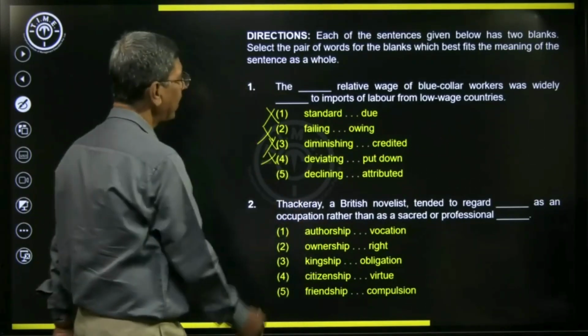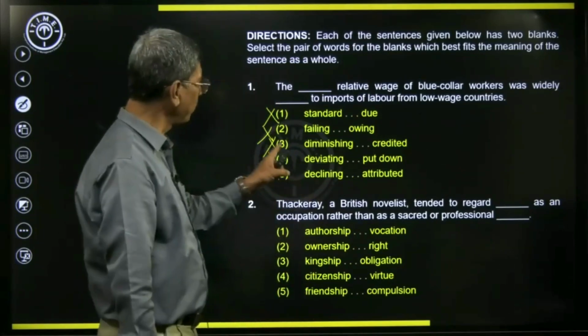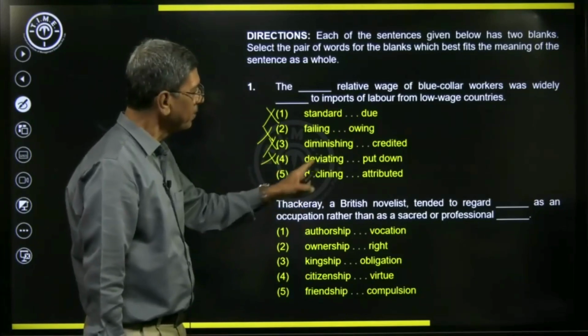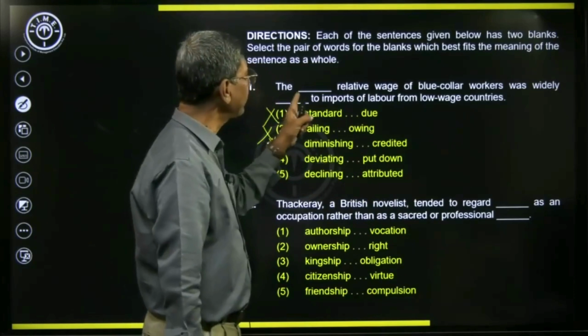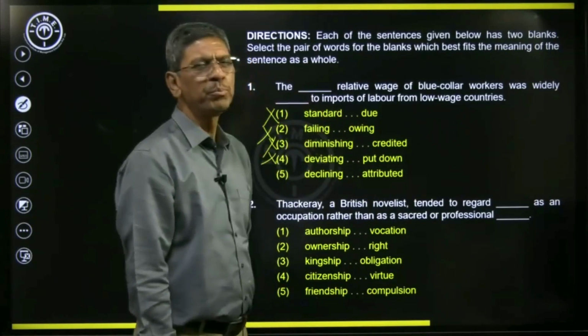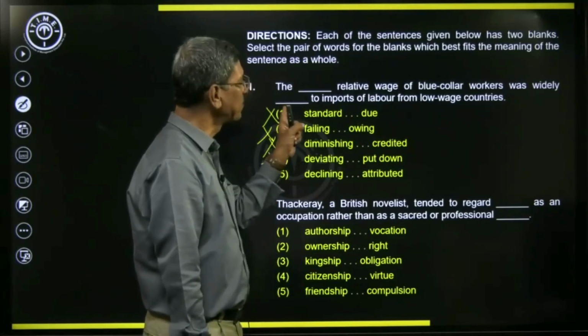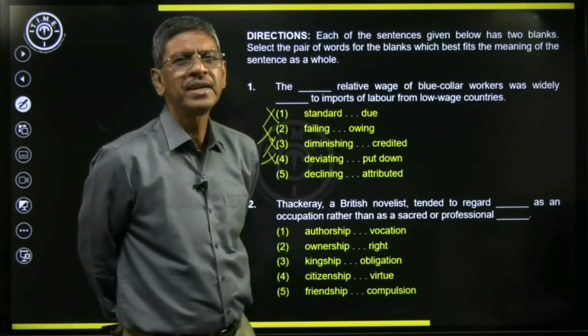And then we have the last one, declining. As I told you, diminishing is good. Declining also has the same meaning, but we have attributed to. So here, the declining relative wage of blue collar workers was widely attributed to imports of labor from low wage countries.